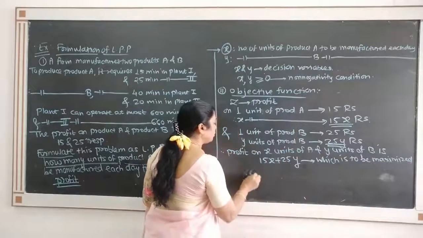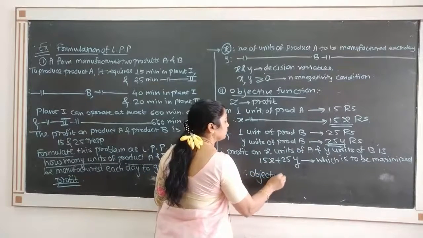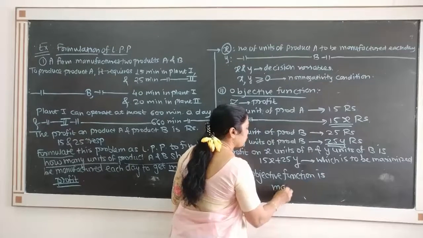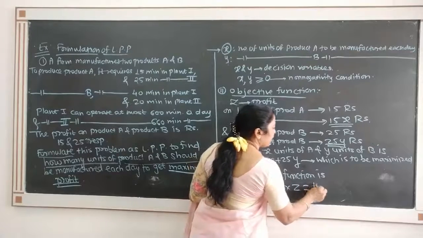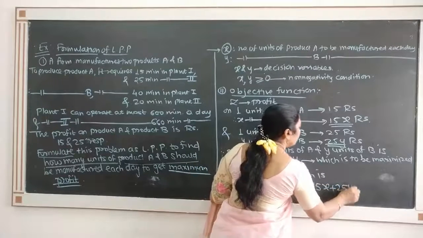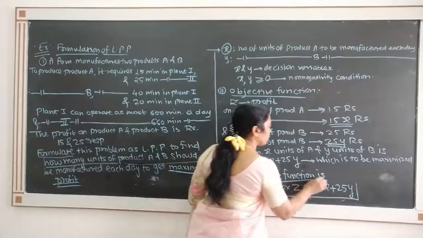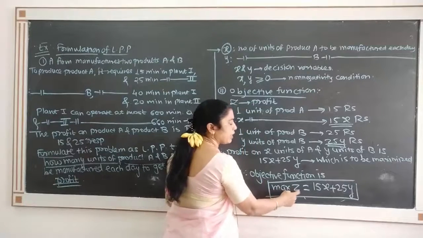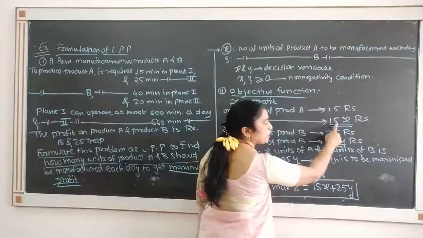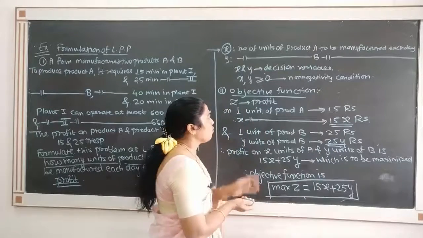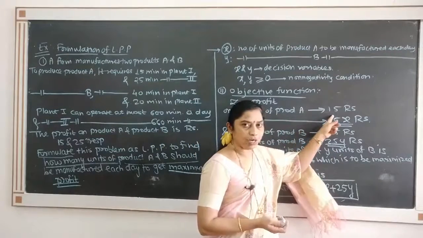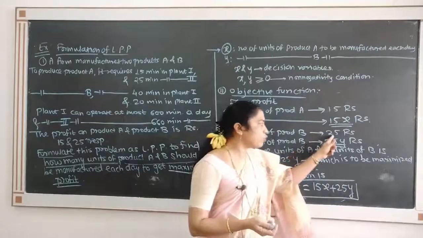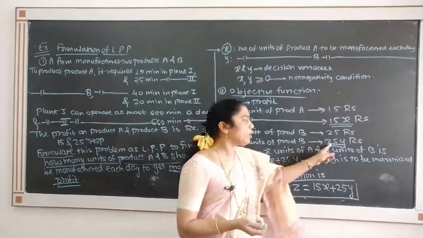So what is the objective function? Objective function is maximize Z equals 15x plus 25y. We want to maximize Z because we have assumed Z to be profit. 1 unit of A gives 15 rupees profit, x units give 15x. 1 unit of B gives 25 rupees profit, so y units give 25y rupees.